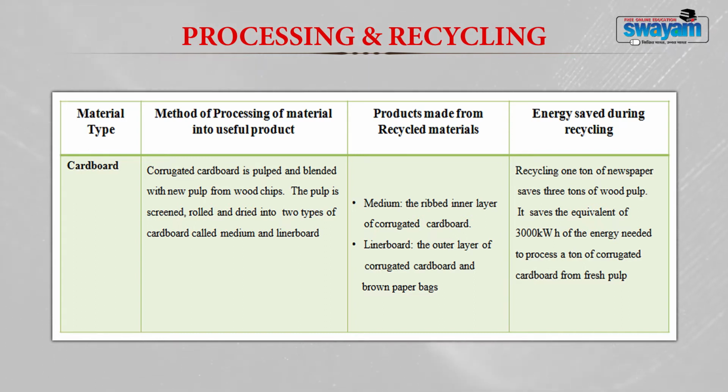From the medium cardboard, the ribbed inner layer of corrugated cardboard boxes can be prepared, and from the liner board, the outer layer of corrugated cardboard and brown paper bags can be made. If we recycle cardboard, then we can save our forests as well as electricity.